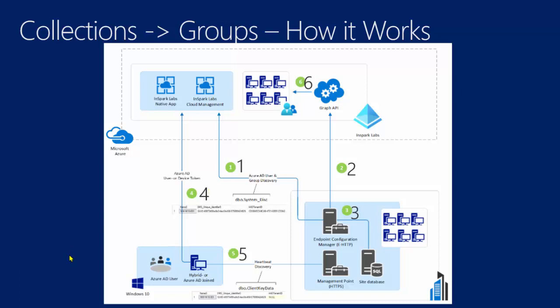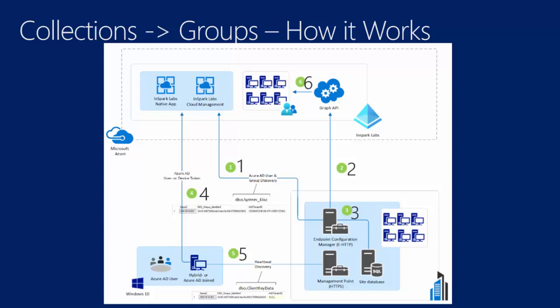And then item five, the client is going to register its Azure AD information in Config Manager using the Azure AD token authentication method. And finally, number six, when the Azure AD Tenant ID information is populated in a database table called the client key data table, that's when all of this lights up and those entities can be synchronized to Azure AD, right?